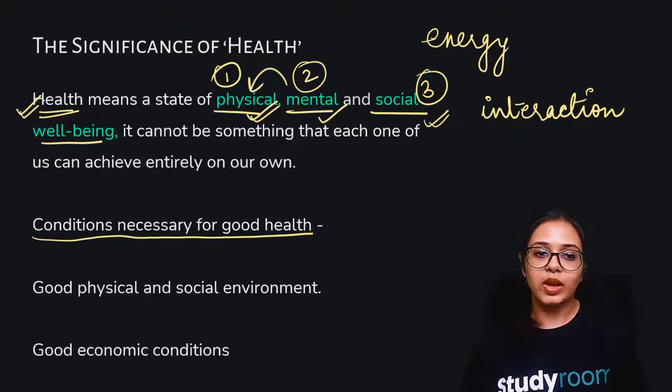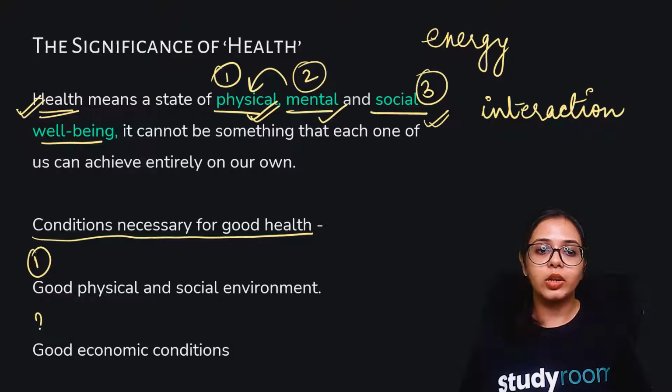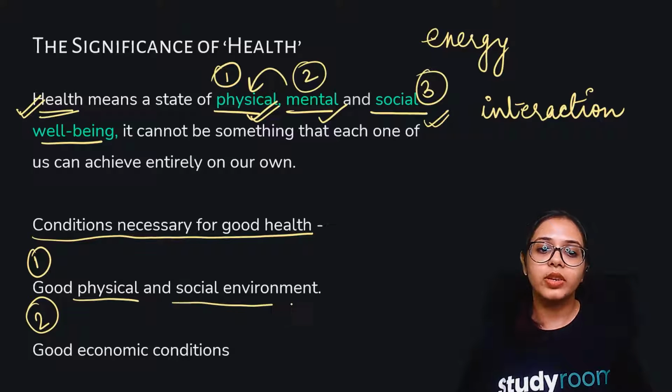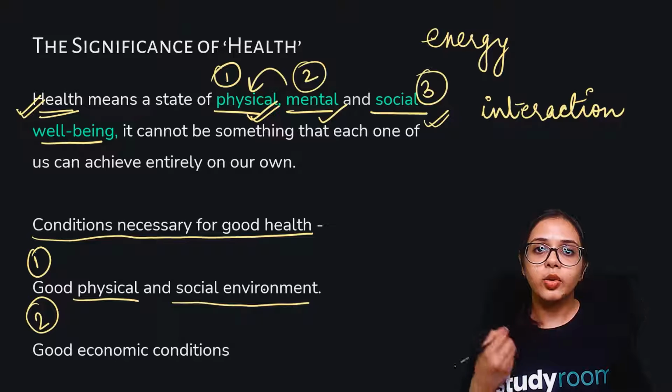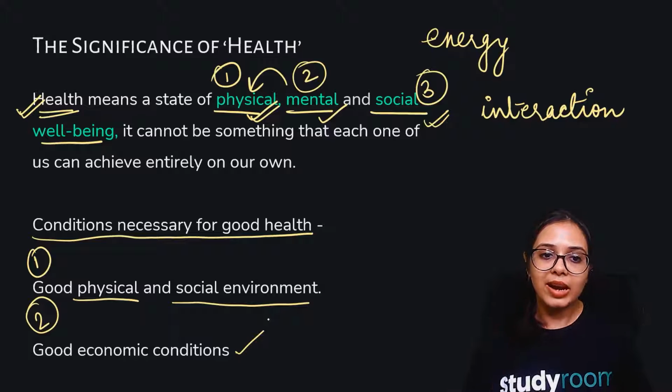These factors are a good physical and social environment and good economic conditions. So if you're living in a place where your physical or social environment is not safe, or you're not able to procure healthy nutritious food for yourself, these are the factors that determine whether you can achieve a healthy body or not.